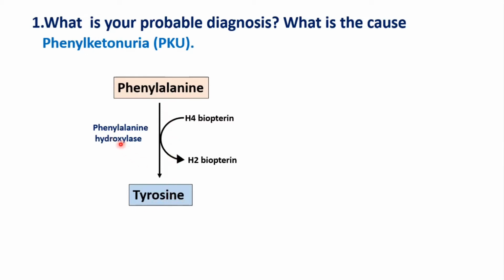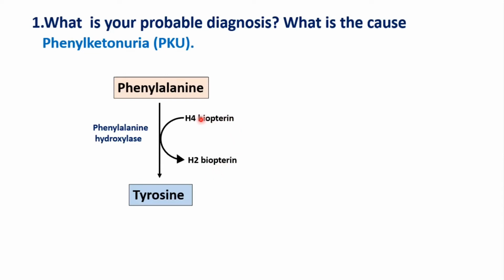In the presence of the enzyme phenylalanine hydroxylase, it requires a cofactor, biopterin. It is in the active form in the reduced state, that is, tetrahydrobiopterin. Tetrahydrobiopterin and phenylalanine hydroxylase form tyrosine. Now tetrahydrobiopterin is oxidized to dihydrobiopterin.